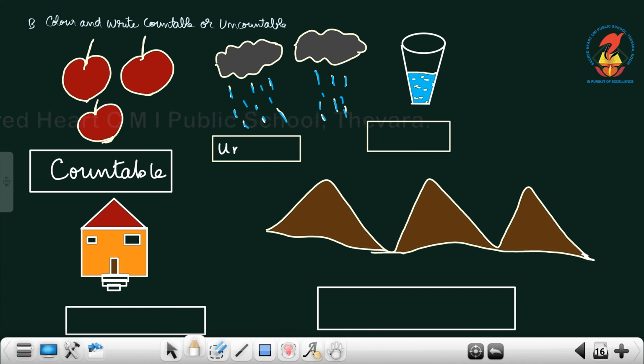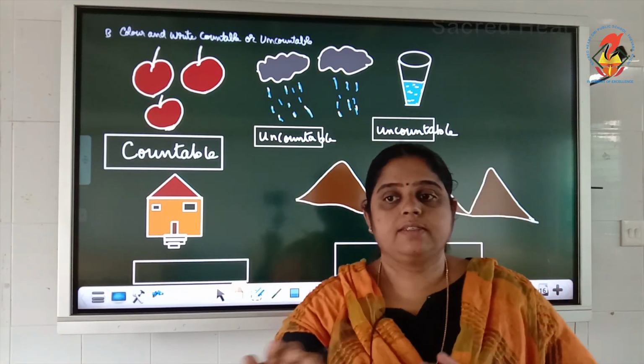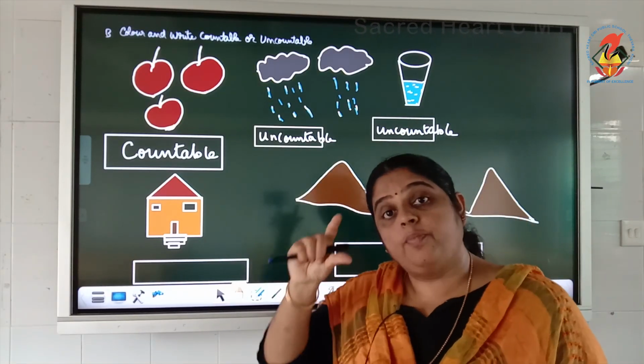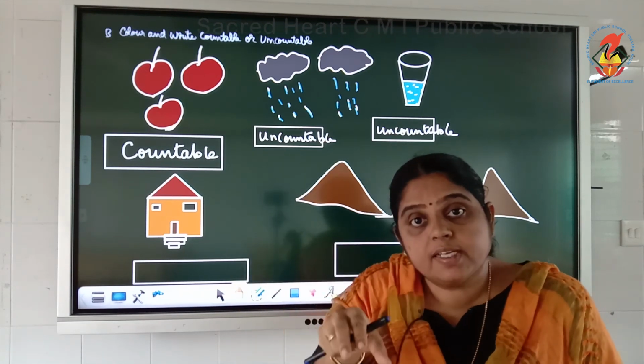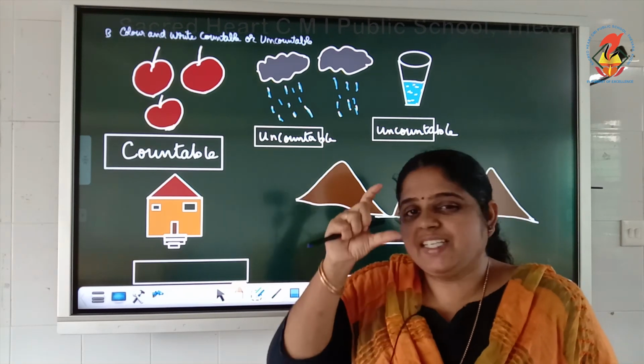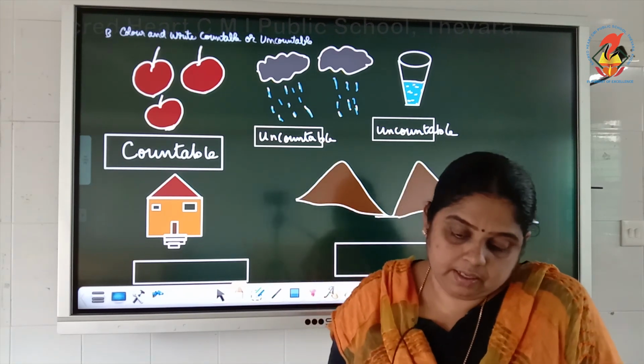No. So, it's uncountable. Water? Is water countable or uncountable? Yes, uncountable. But there is one thing, glass is countable. So, if 10 glasses are kept on the table, you can count and say how many glasses of water are there. But inside that, the water is uncountable, whereas the glass is a countable thing.